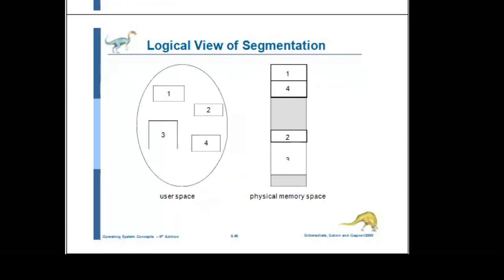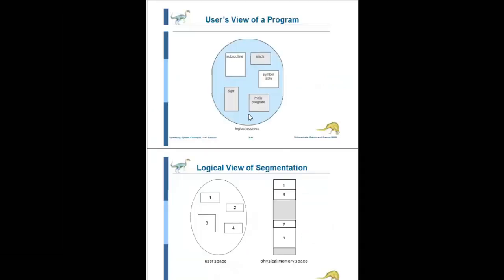Here there are some segments: subroutine, stack, square root function, symbol table, and main program. These are the user view of memory. This user space, that is the logical address, can be mapped into the physical memory space.